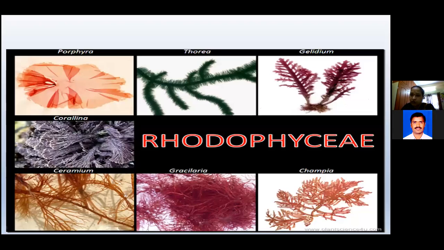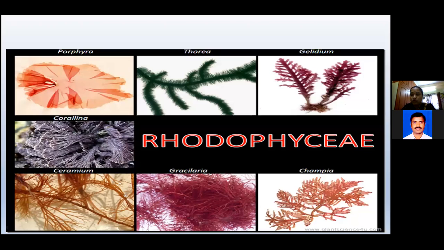Next point, thallus. What is the thallus here? Filamentous, or the very important pseudoparenchymatous. First I'll explain in English, after that in Telugu. The thallus is filamentous, pseudoparenchymatous or parenchymatous in nature. This is the thallus structure. In this one, chromatophores are present, very simple in organization. Single thylakoids are freely embedded equidistantly within the wall of the chromatophores.